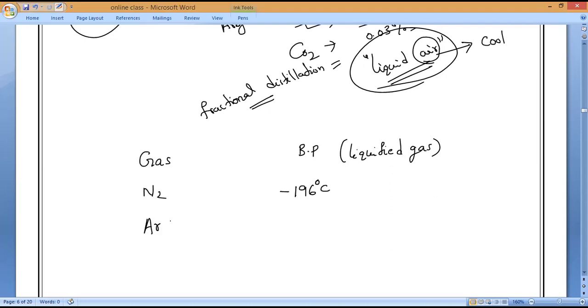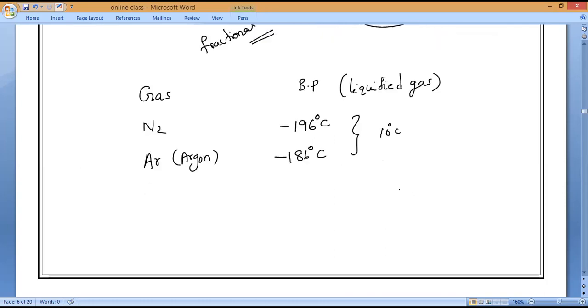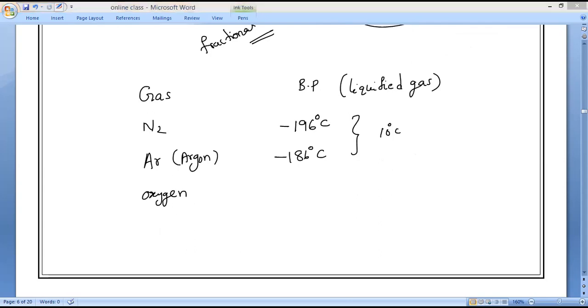Next, argon. Minus 186 degrees Celsius. So what is the temperature difference? 10 degrees. It is not possible to separate by normal distillation. Next, oxygen. What is the boiling point of liquefied oxygen? Minus 183 degrees Celsius.